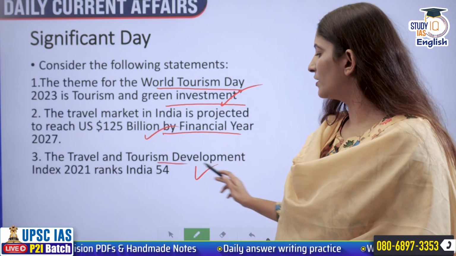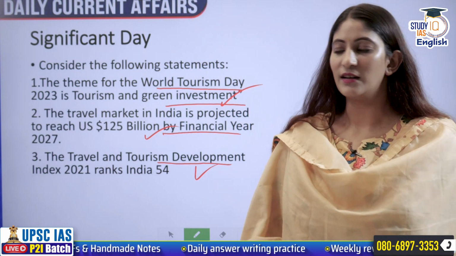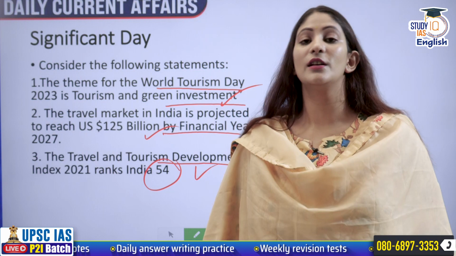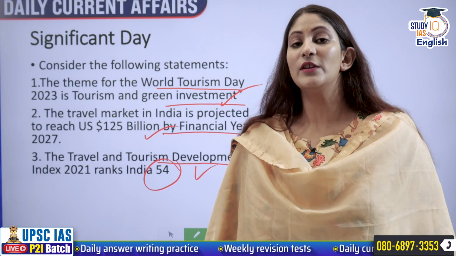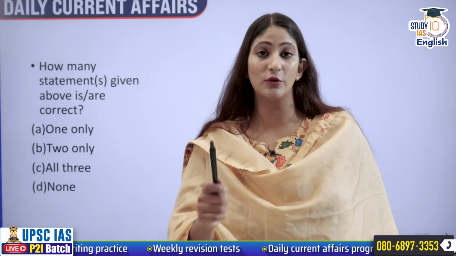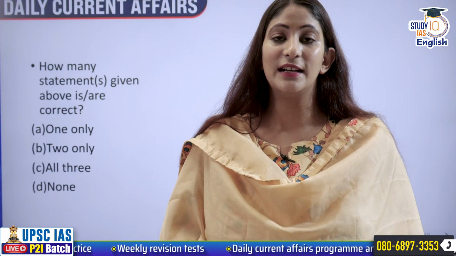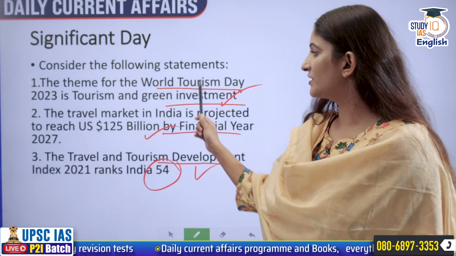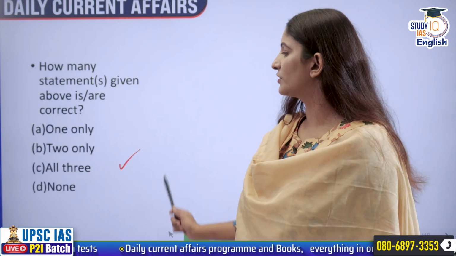Also, the Travel and Tourism Development Index of 2021 ranked India at 54th, which was down from the year 2019. How many statements given above is or are correct? You have to tell me. The index for 2019 ranked India at what position? So, first is correct, second is correct, third is also correct. All three will be the correct answer.